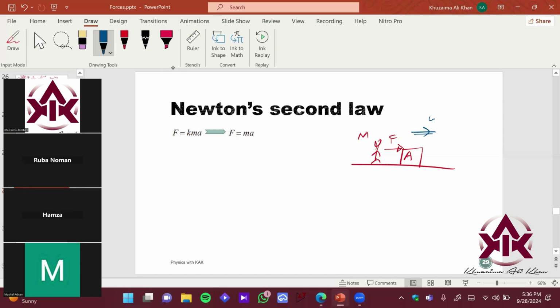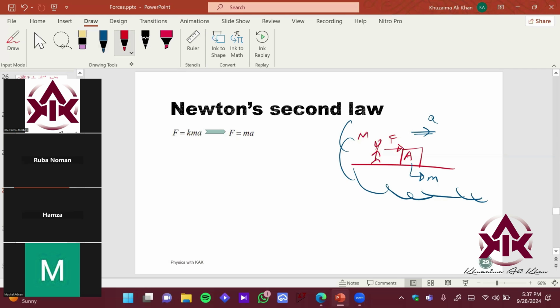The block has a constant mass m. अब हमारे पास motion हो रहा है. We are going to relate how the force varies with the acceleration. ठीक है? That is Newton's second law.